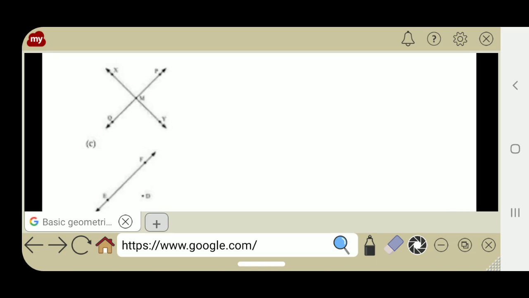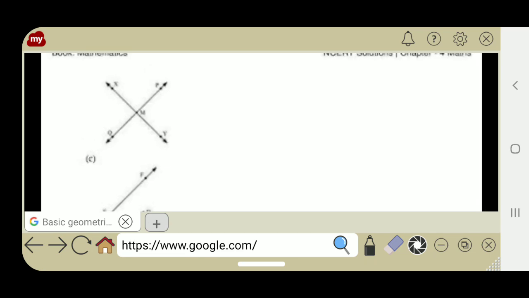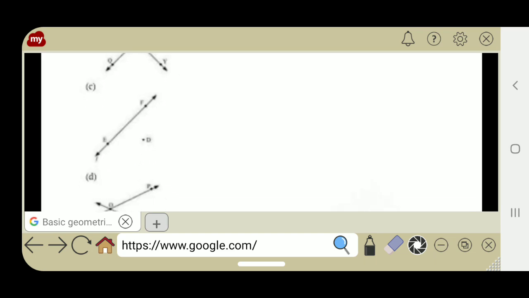The first one is what type of lines? Intersecting lines, isn't it? Can you see the names given here? You all have names. Similarly, point, line, segment, ray, everything will have names.